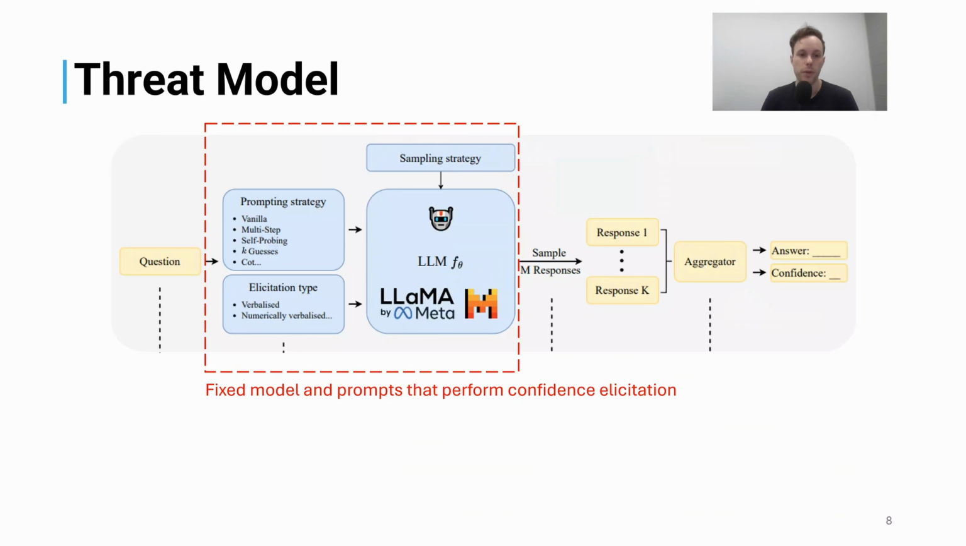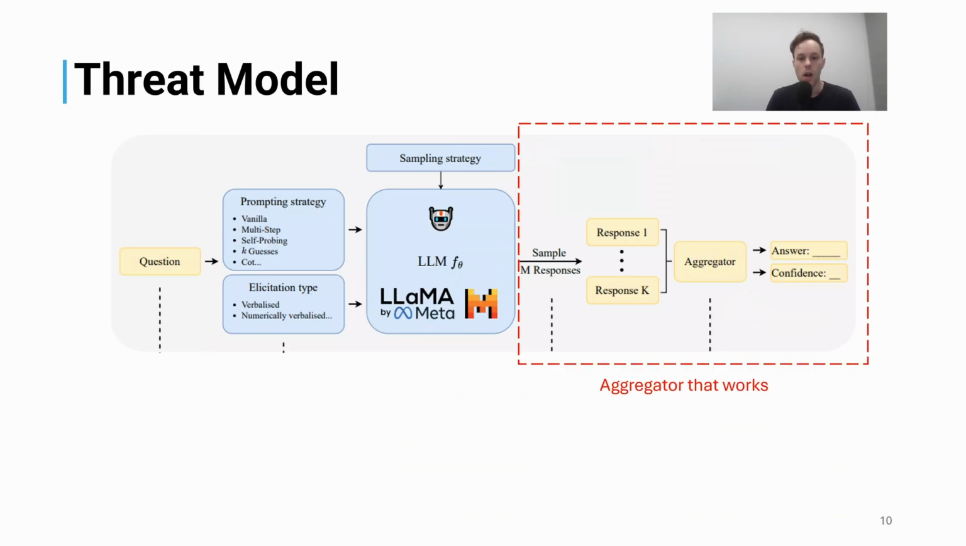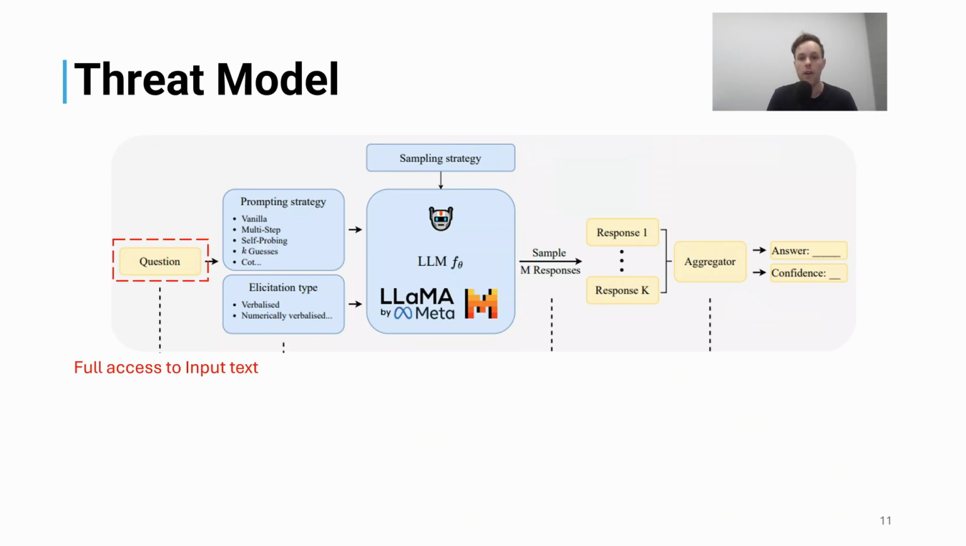So the threat model is as follows. We assume a fixed model, fixed prompt strategy, and elicitation type. We then assume that we have an aggregator that takes the output from the LLM and can result in one final answer and one confidence value. We have full access to the input text, so we can change it and then pass it to the prompt and model.